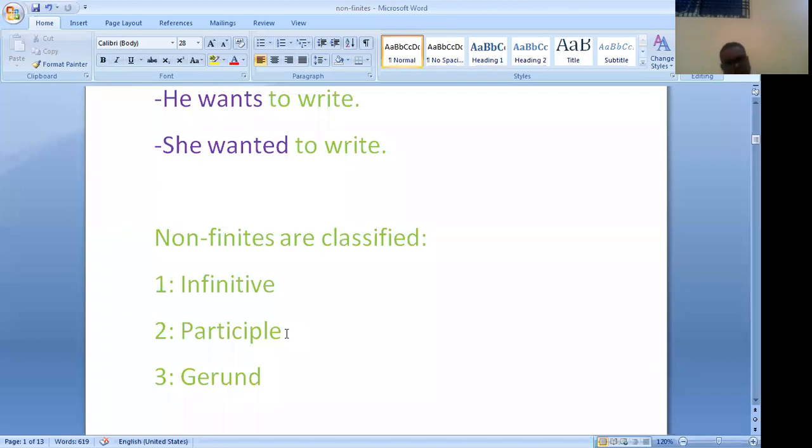Past participle may be used as an adjective placed before the noun it qualifies. A burnt child dreads the fire. Burnt, B-U-R-N-T, third form of the verb used as the past participle. A learned man will never talk much. He was wearing a torn shirt. Torn, T-O-R-N, torn shirt.